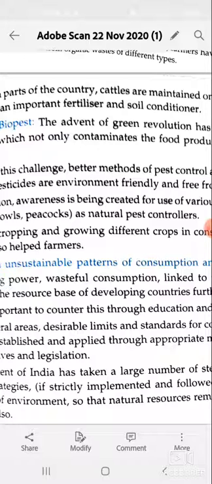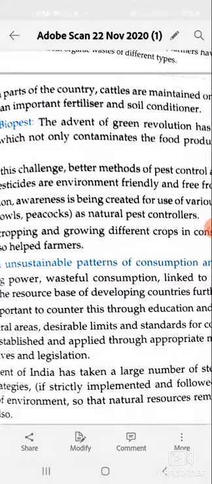So, in several areas, desirable limits and standards of consumption and production need to be established and applied through appropriate mechanisms, including education and incentives. Instead of unsustainable patterns of consumption and production, we should use sustainable patterns which meet our changing demand and the changing scenario, and production should change with the changing demand.